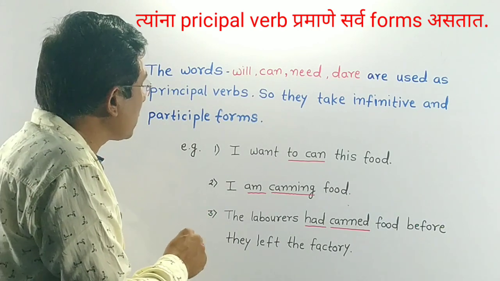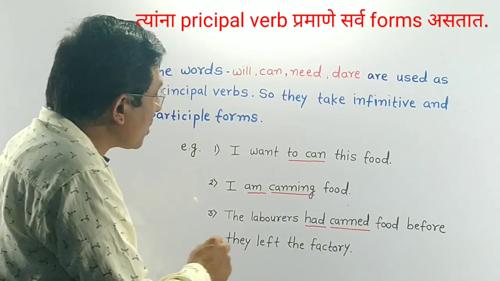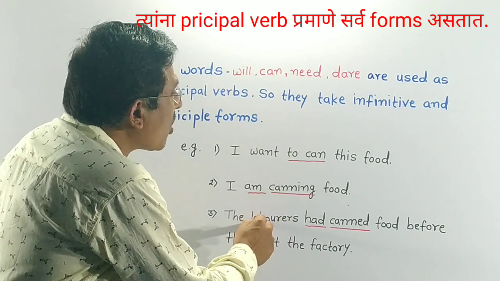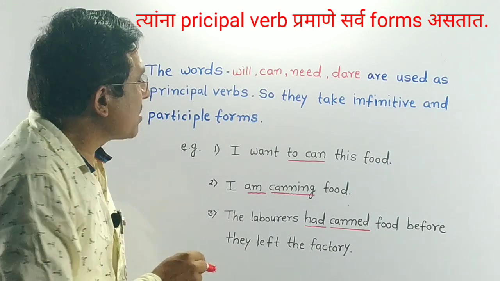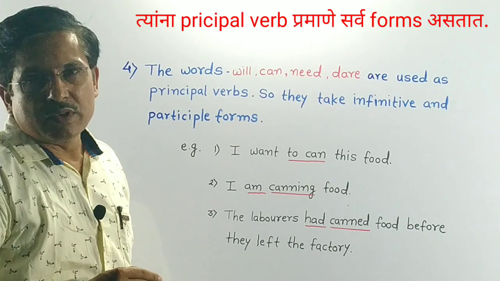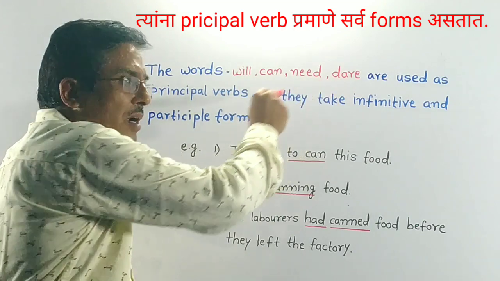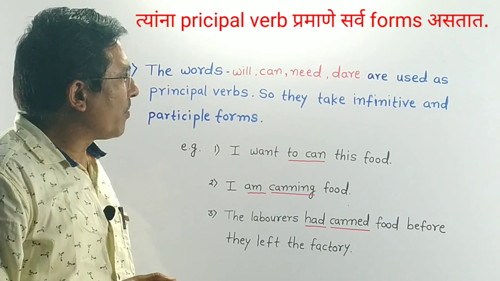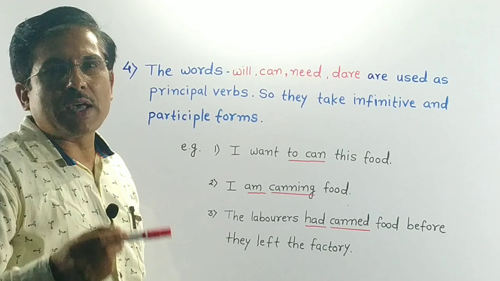In the third sentence, the laborers had canned the food before they left the factory. Here, in this clause, past perfect tense is used. It means past participle form of can is used. So, in this way, will, can, need and dare, these words are used as principal verbs and they take infinitive form, present participle form and past participle form.